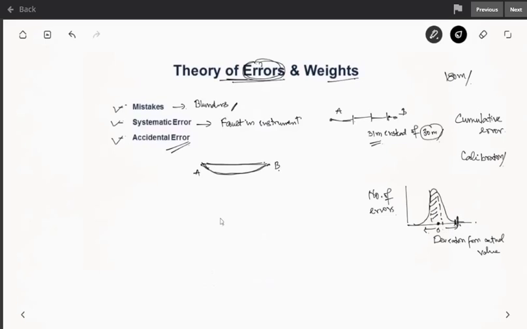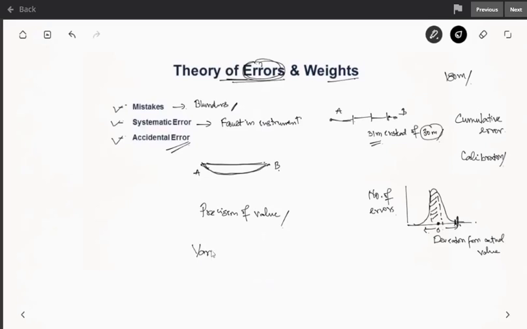So it is important to determine the precision of the mean value. If you are measuring the length and you have a set of observations for this length AB, like 180 meters, 170 meters, 160 meters and so on, you should determine the precision of the mean for that set of observations. That can be done by variance or standard deviation and standard error also.